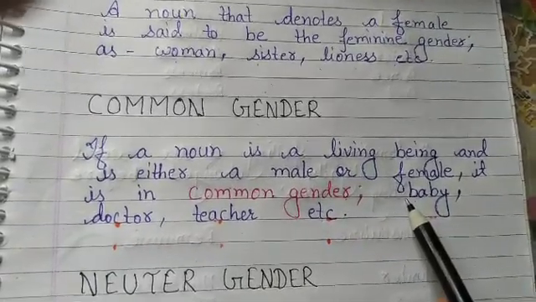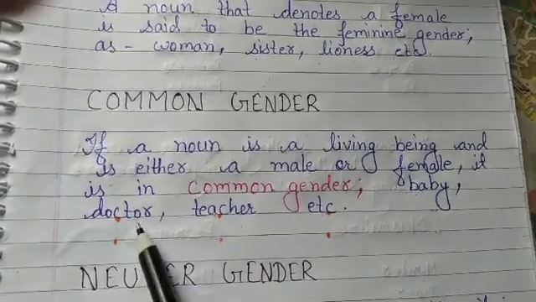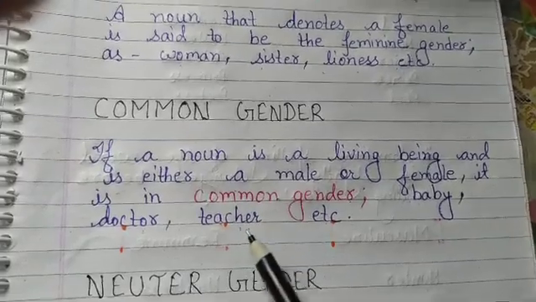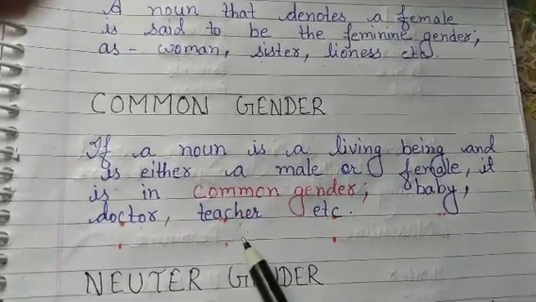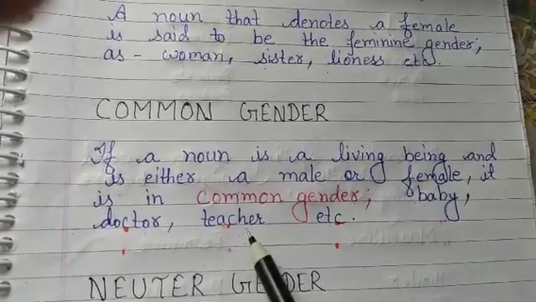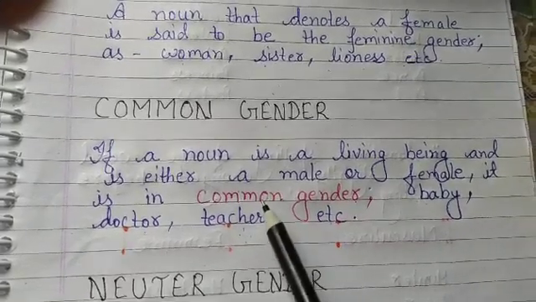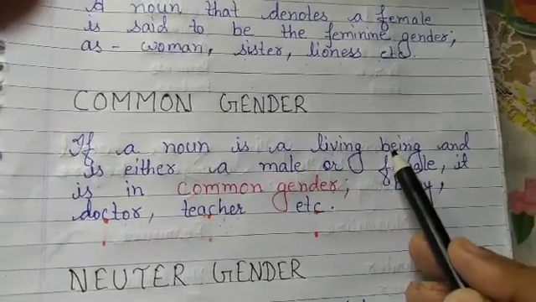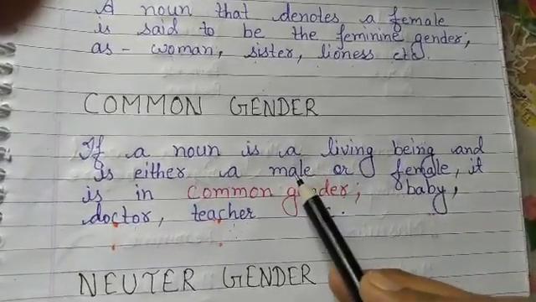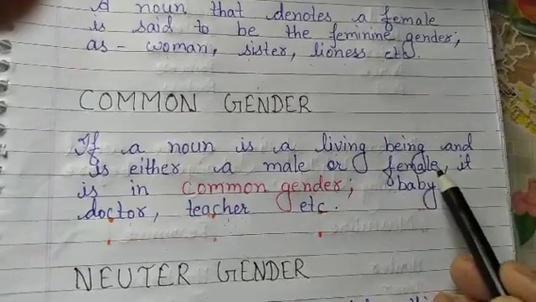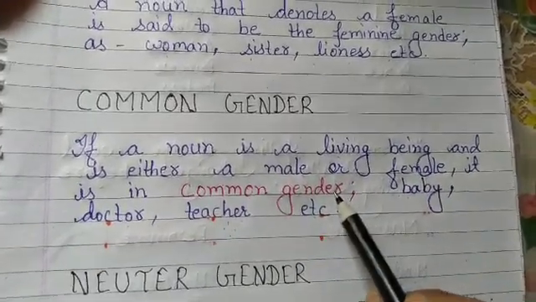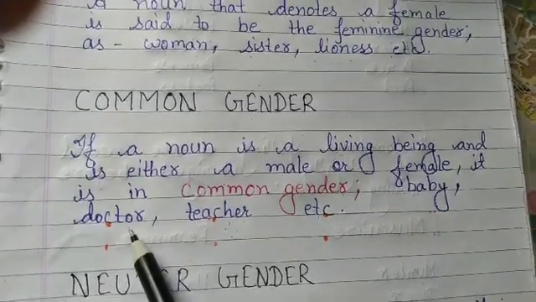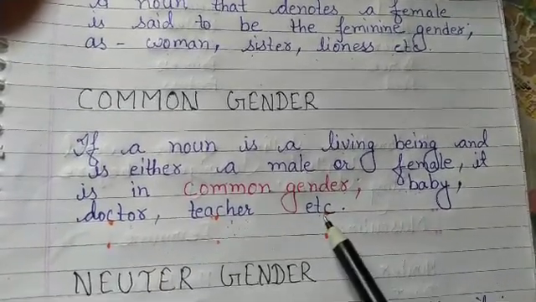Baby can be a boy baby or a girl baby. Doctor can be a male or a female. Teacher may be male or female. Here it is not confirmed whether it is a male or a female, so it is a common gender. It should be a living being, but may be a male or a female. It is in common gender. See again the example: baby, doctor, teacher, etc.